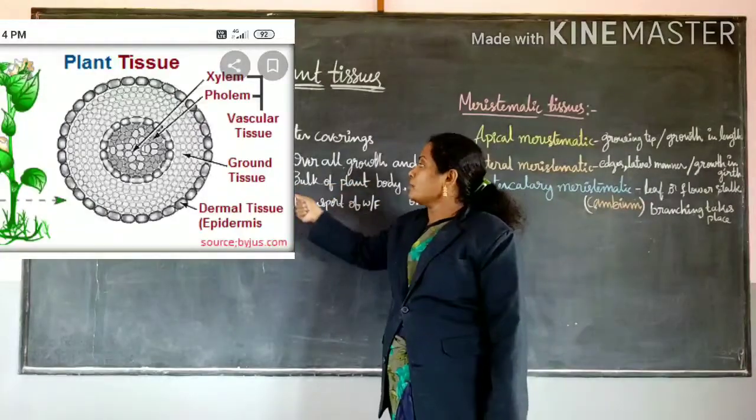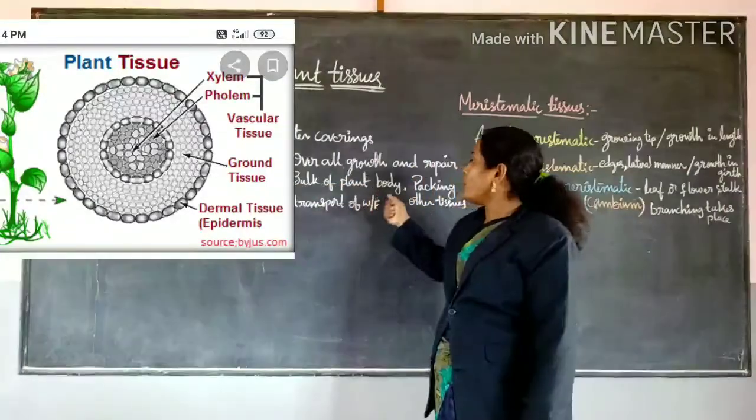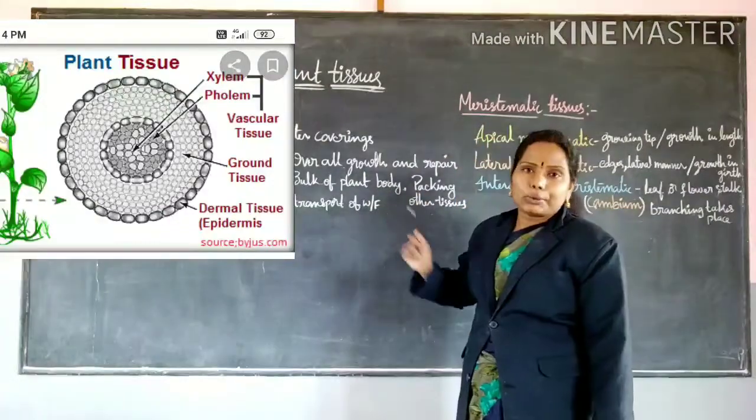Next, ground tissue. The bulk of the plant body contains the ground tissue only.